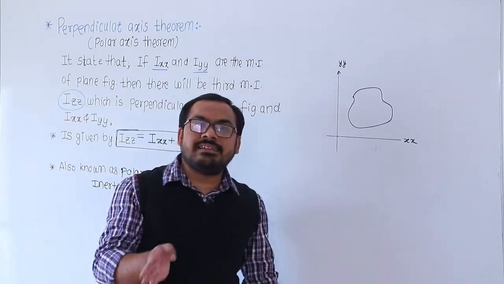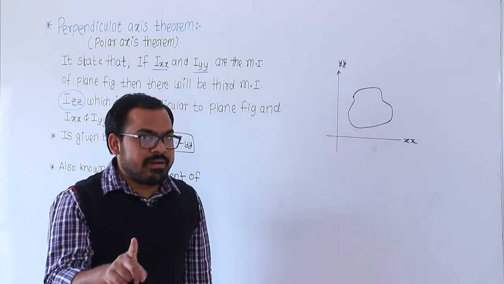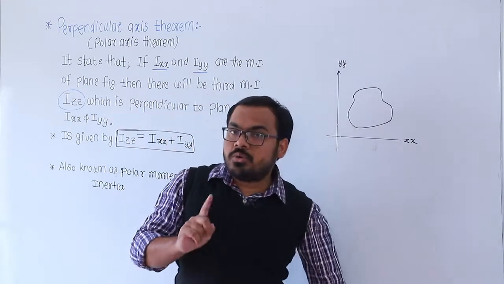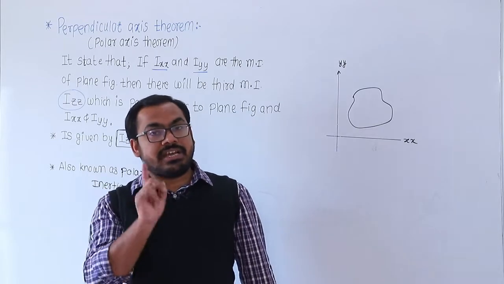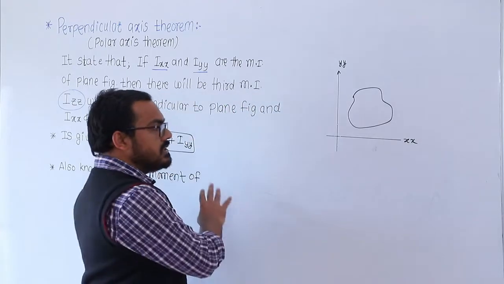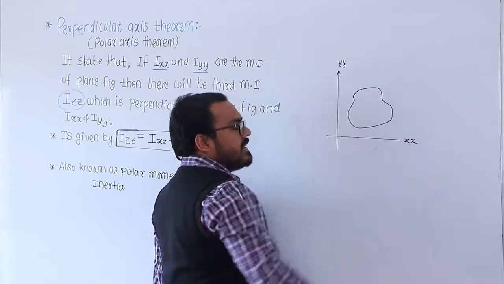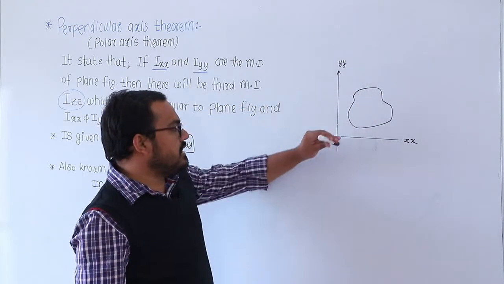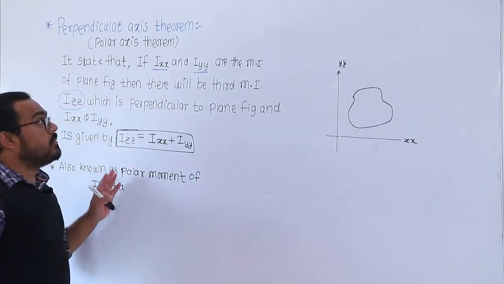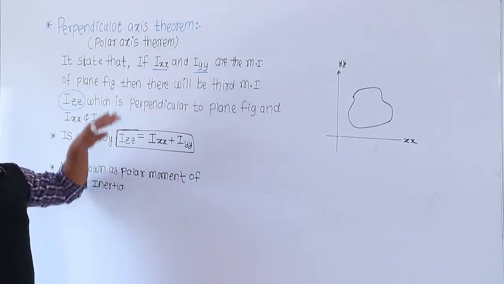So the first theorem is the parallel axis theorem. Parallel axis theorem मध्ये प्लेन फिगरचा तुम्हाला एरिया माहिती असेल, त्याचा मोमेंट ऑफ इनर्शिया अबाउट द सेंट्रॉइडल ॲक्सिस माहिती असेल, तर तुम्ही कुठल्याही पॅरलल ॲक्सिसच्या अबाउट असणारा मोमेंट ऑफ इनर्शिया कॅल्क्युलेट करू शकतात. दोघांमधलं डिस्टन्स पण तुम्हाला माहिती असणं गरजेचं आहे. ठीक आहे, बाय युजिंग दिस थेरम, if you have the moment of inertia about xx axis and yy axis, you can easily calculate the moment of inertia about the perpendicular axis, that is the zz axis. ठीक है, so this is the statement of the perpendicular axis theorem and that also known as the polar axis theorem. And the third moment of inertia, it is what?